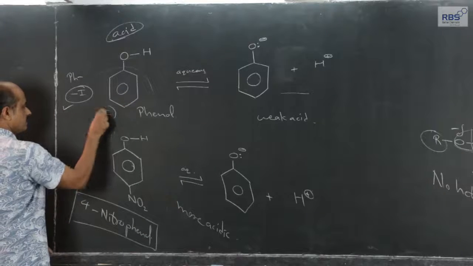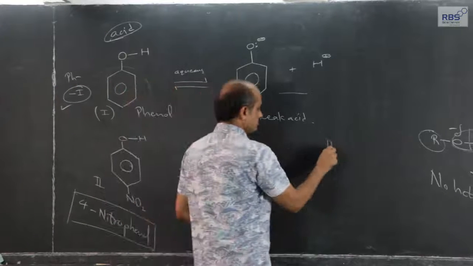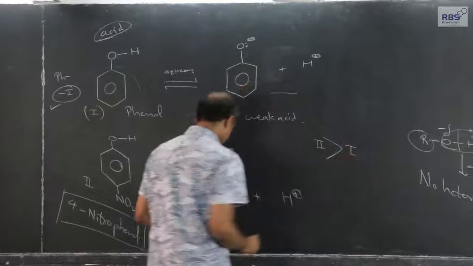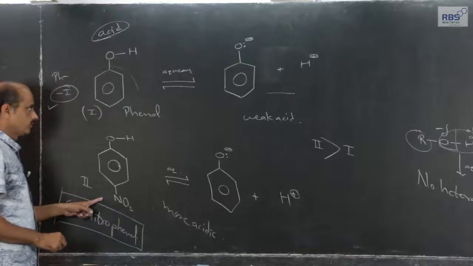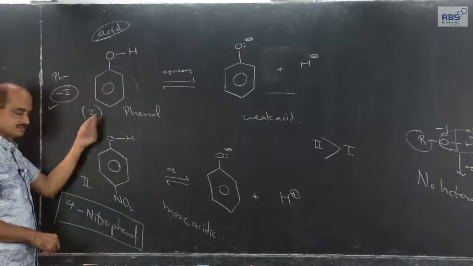If I label them Roman 1 and Roman 2, 2 is more acidic than 1. Nitrophenol is more acidic than phenol, carbolic acid.